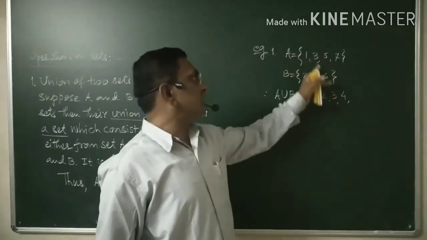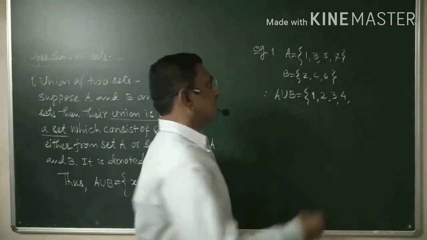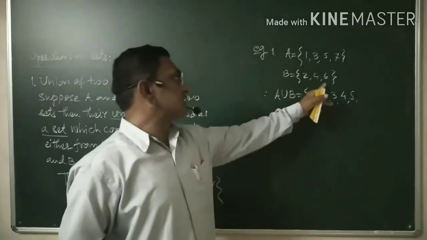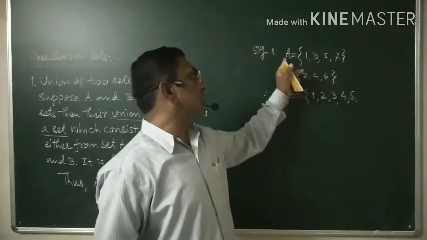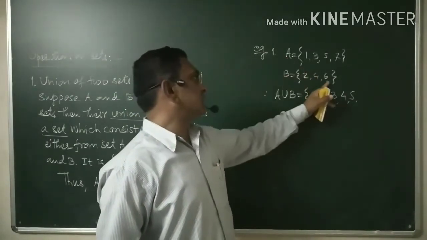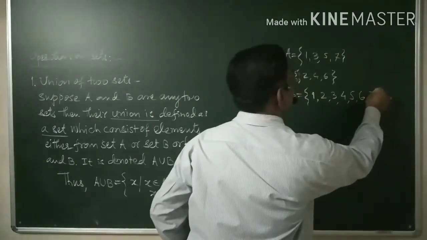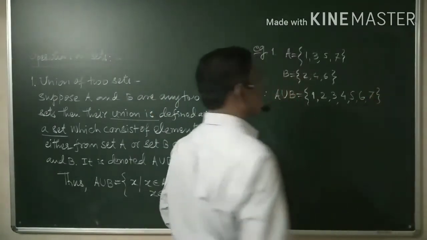What about 5? 5 belongs to A, but 5 is not in B. Therefore, again 5 is here. Okay. What about 6? 6 is in B, but 6 is not in A. Still 6 belongs to the union. Okay. 6. And then what? Same is the case for 7.